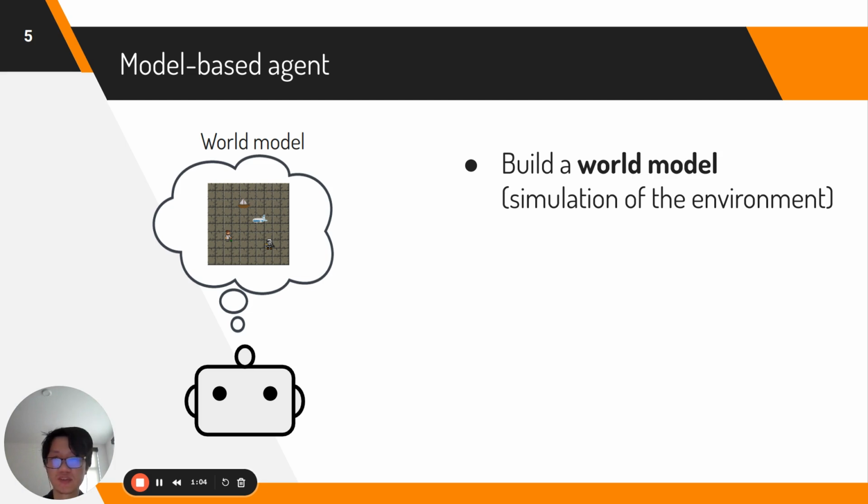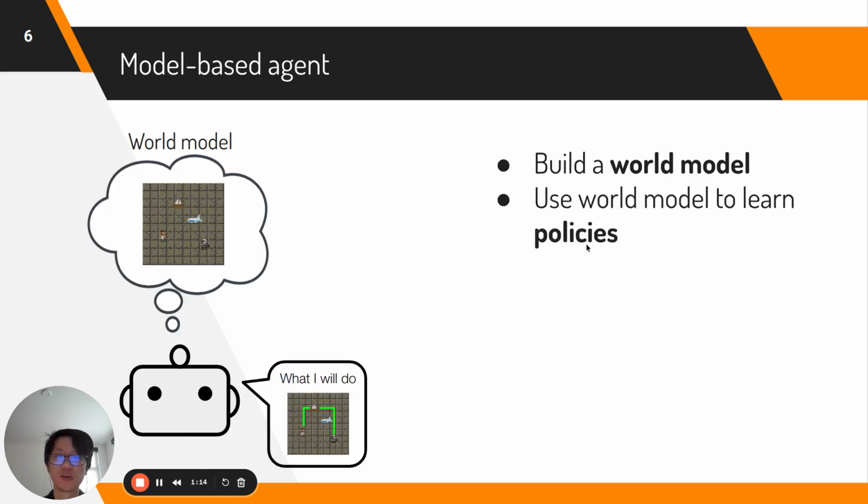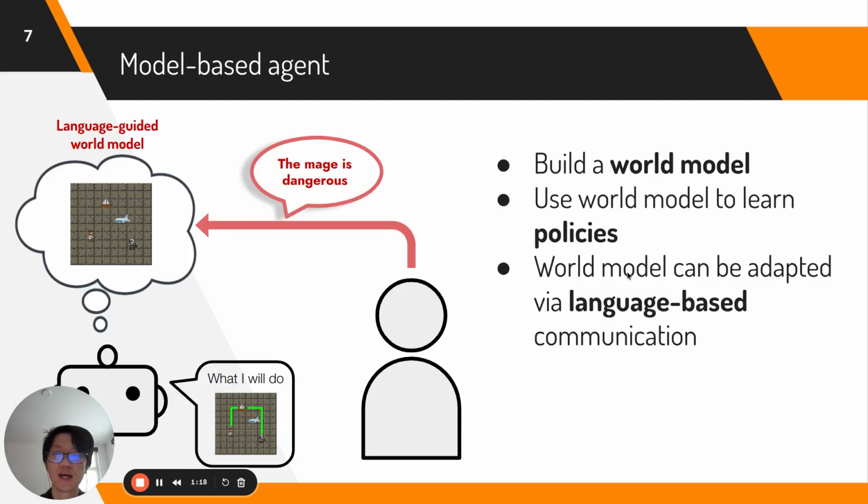We endorse a specific approach called model-based agent. In this approach, an agent builds a simulation of the environment, called a world model, and uses it to learn policies for performing tasks. Our key innovation is to enable the world model to be adapted via language-based communications. We call such a model a language-guided world model.